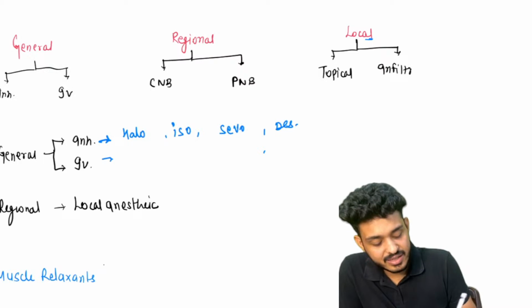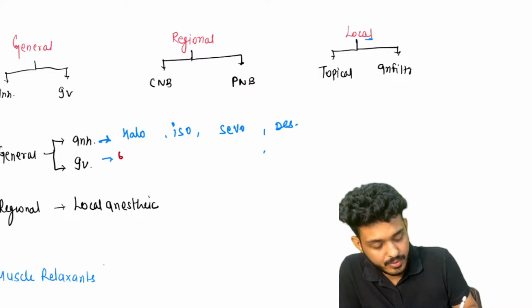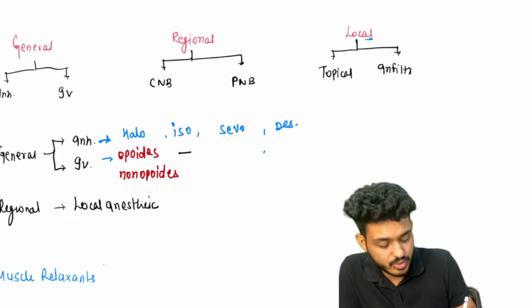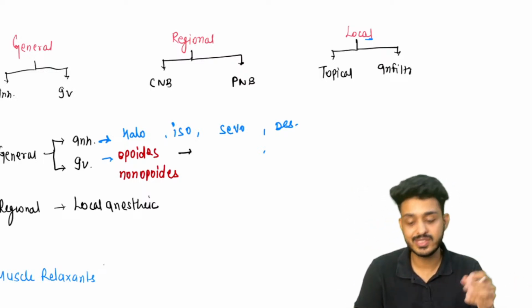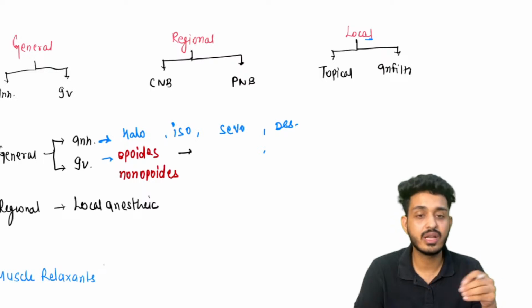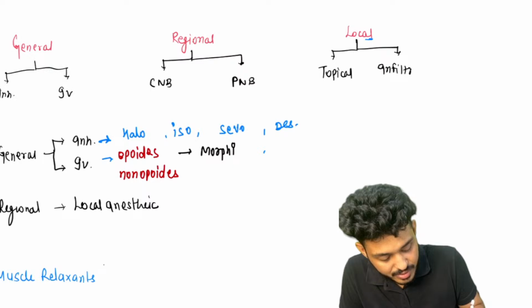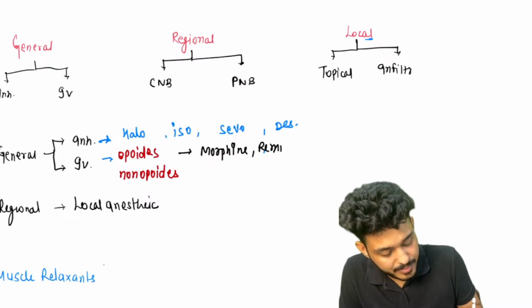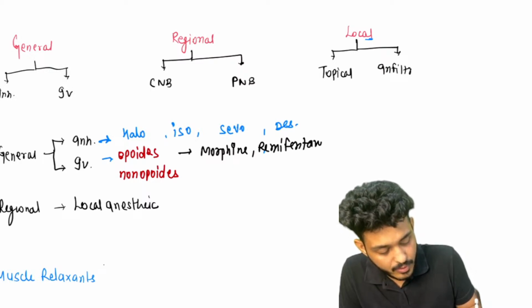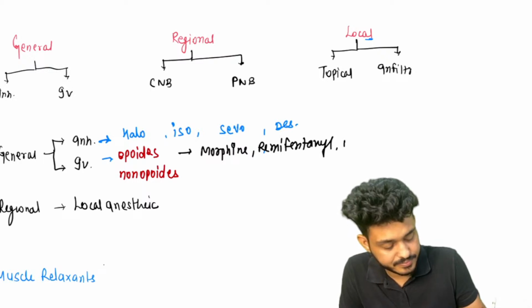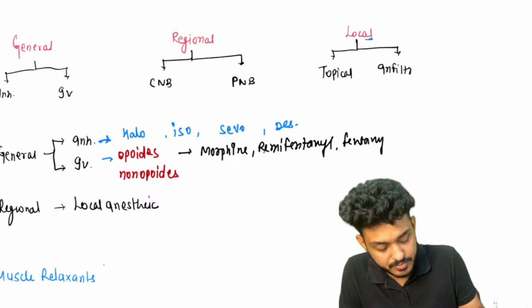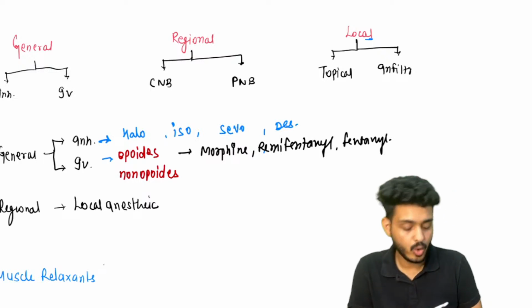Okay, IV drugs, we can use two things. We are having opioids, we are having non-opioids. In opioids, what are opioids? Like morphine, fentanyl, sufentanil, alfentanil, remifentanil. Okay, so the important ones are morphine, remifentanil, alfentanil, basically fentanyl type of drugs. Okay, so basically these are the opioids.